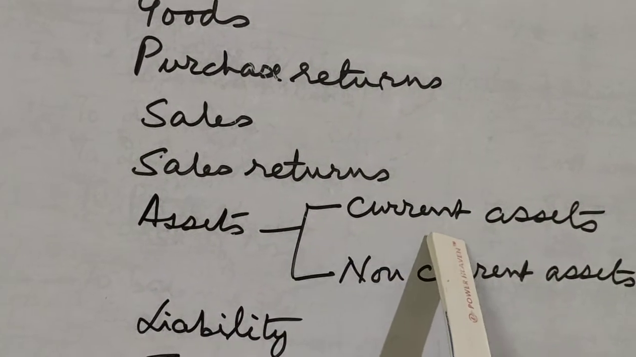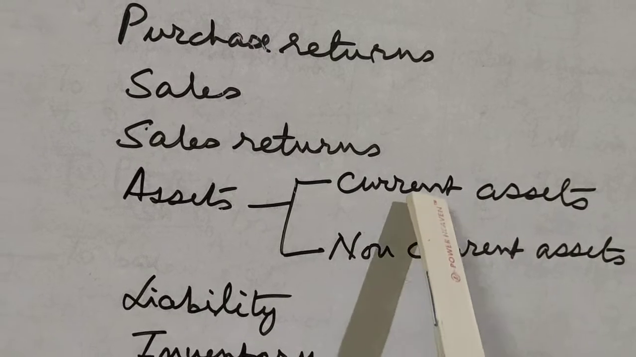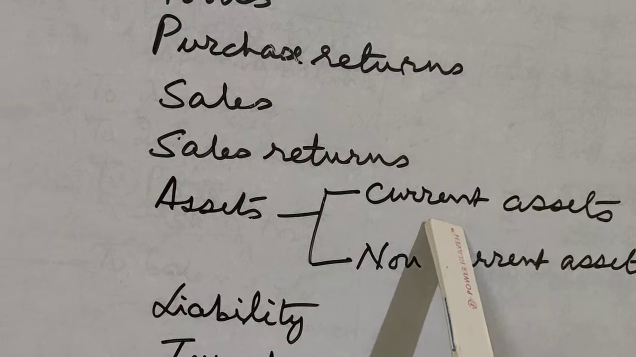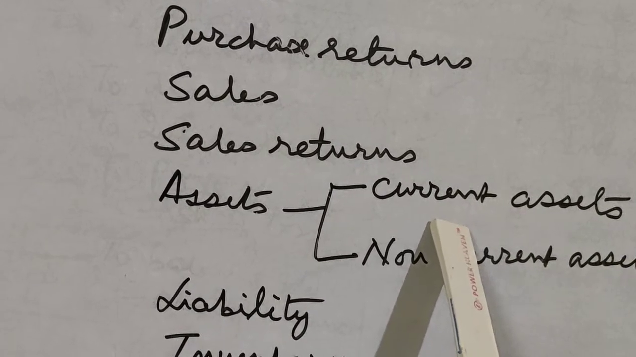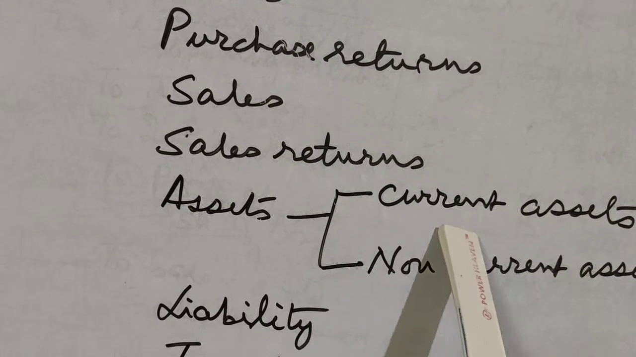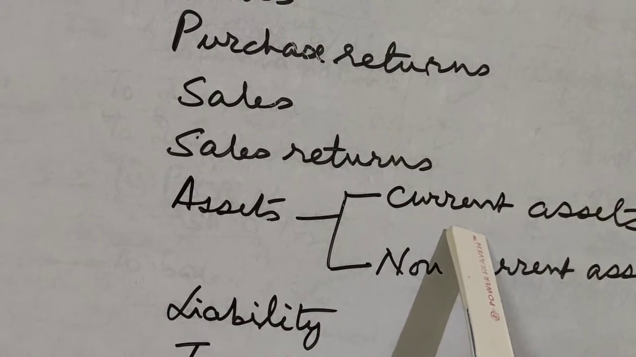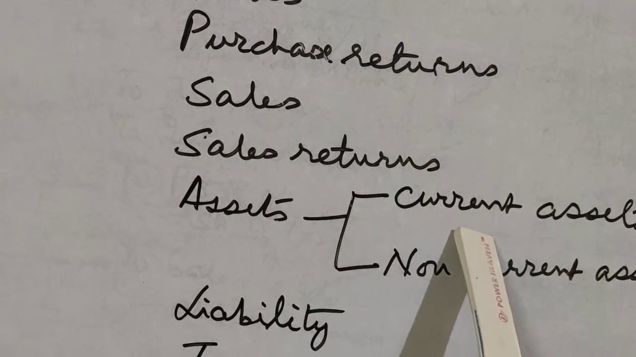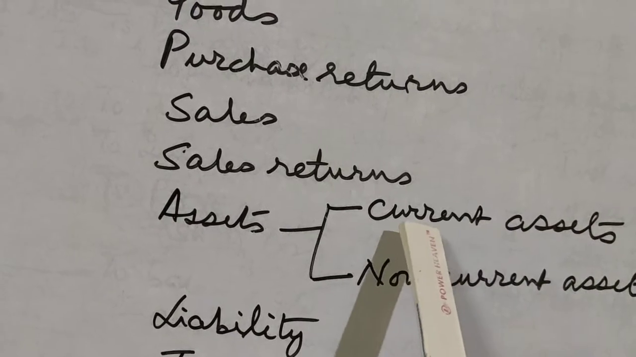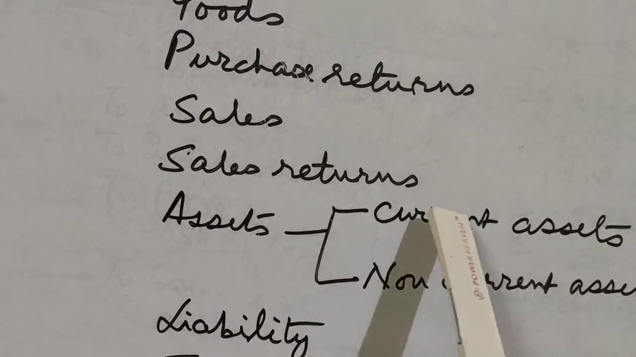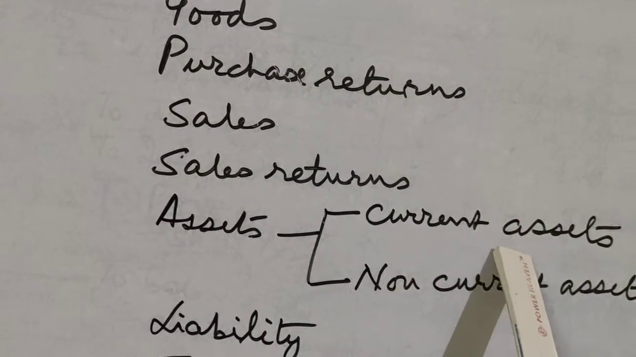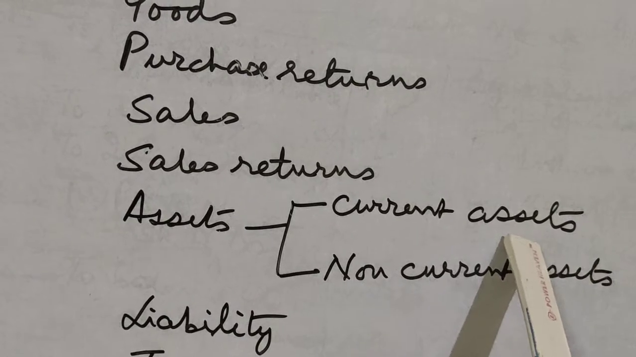Now assets may be of two types, current and non-current. Current assets are those assets which are converted into cash or any other form within one accounting year. In the previous video, I discussed accounting year. Accounting year starts from 1st of April of every year and ends on the 31st March of the next year. So that is a period of 1 year. So if an asset is converted into some other type of asset or it is converted into cash within one accounting year, that is termed as a current asset.